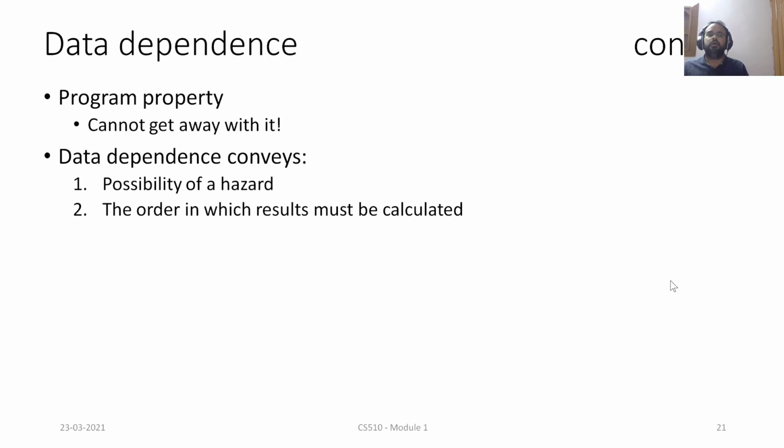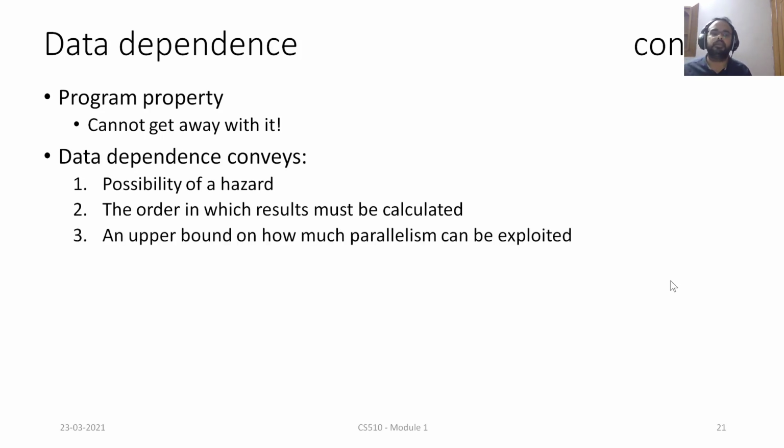It also tells us that the results of these instructions should be strictly computed in that order, right? Let's say I2 is dependent on the result of I1, it means that we have to execute I2 only after executing I1. That order is being established by the data dependency between I1 and I2.